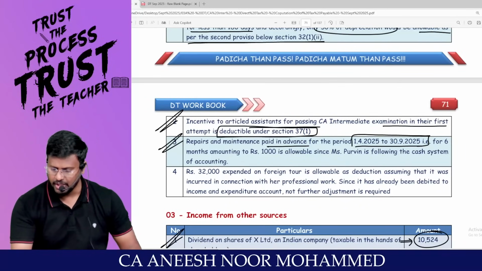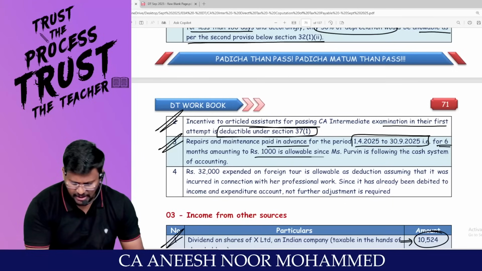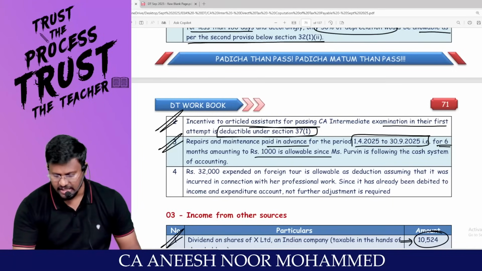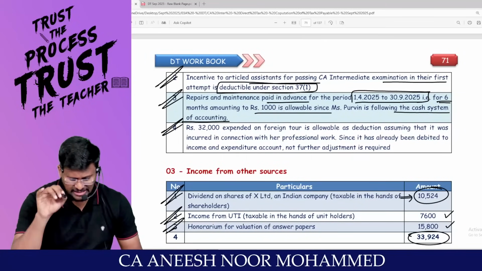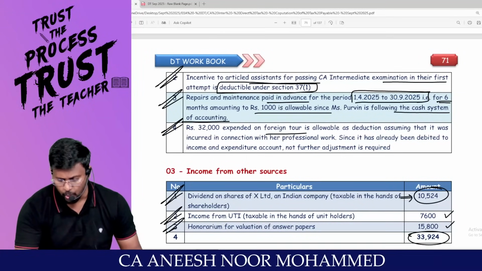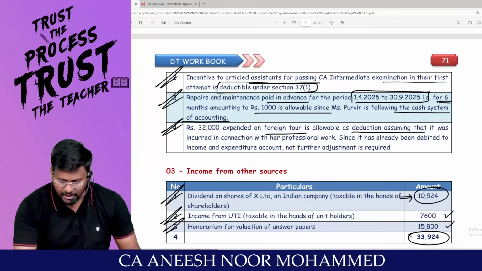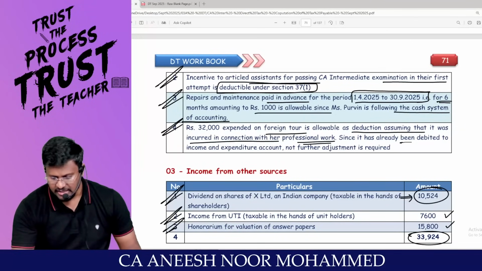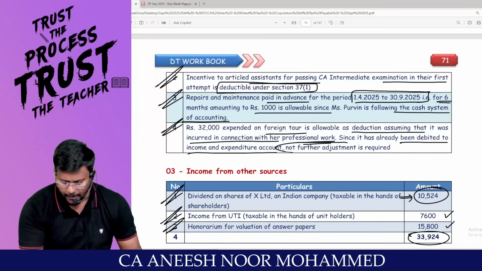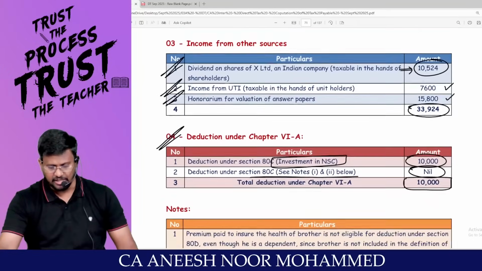Please write the notes. Repair and maintenance paid in advance for the period 1/4/25 to 30/9/25, that relates to next year. Am I right? For 6 months amounting to 1,000 is allowable, since Mr. P is following the what system of accounting? Rupees 32,000 expended on foreign tour is allowable as deduction, assuming that it was incurred in connection with her what work? Professional work. Since it has already been debited to income and expenditure account, no further adjustment is required.